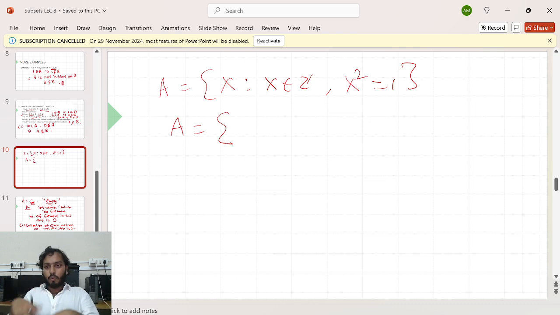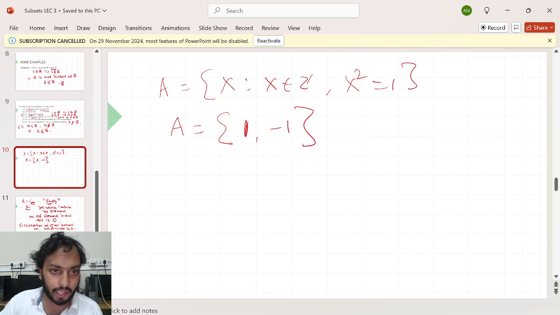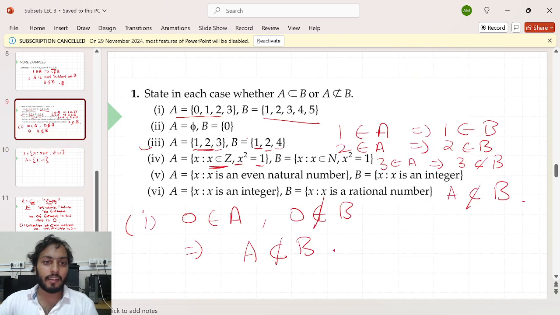The numbers whose square is 1. I hope you know. 1 is the first number, 1 squared, 1 times 1 is 1, and another is minus 1. It's also an integer, and minus 1 squared, minus 1 times minus 1 is 1. Okay, so this is my first set. And what's my second set? The set B is the collection of natural numbers whose square is 1.